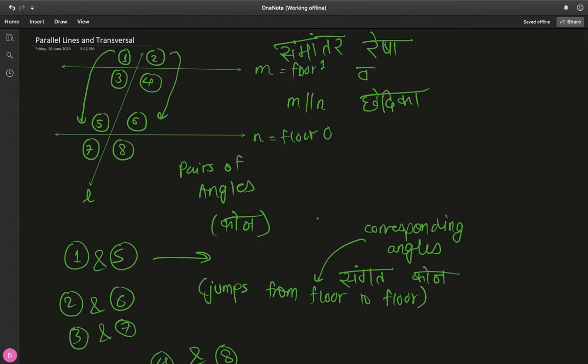So this is what corresponding angles look like basically, and this is a really important property, because I believe it to be one of the most important properties. So it will be great if you remember these terminologies and use them, because it will be helpful later in exercises and examples.